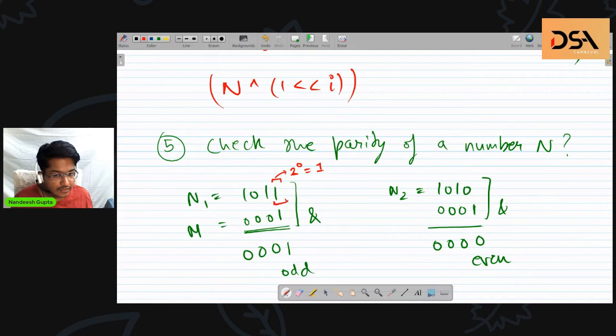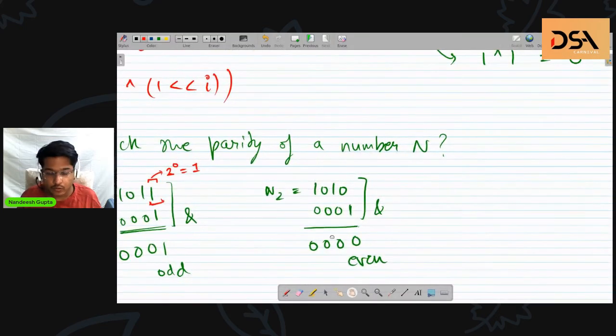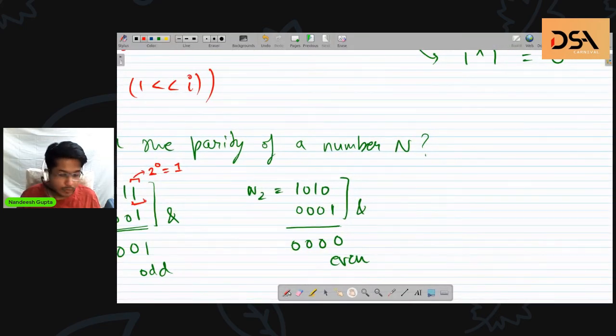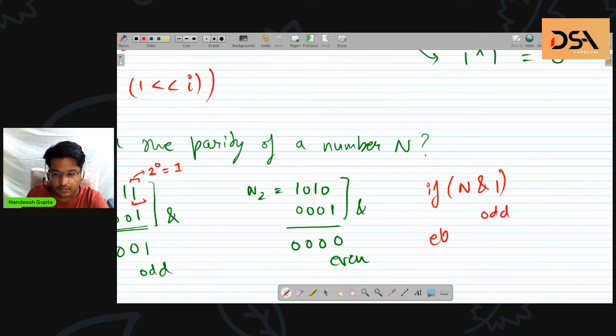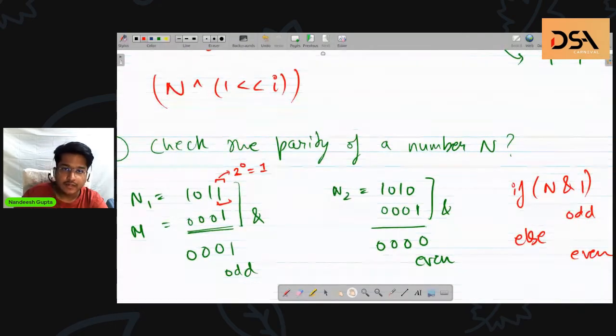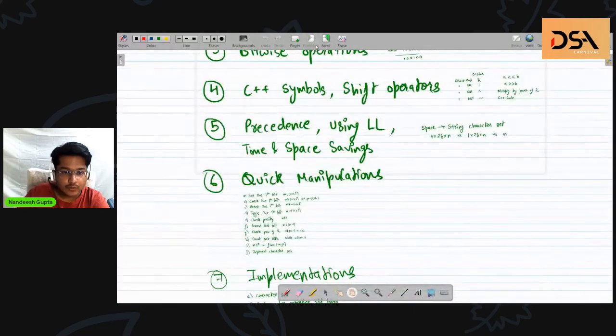The only bit that makes a number odd is the 0th bit. So in your C++ code, in your contests or competitions, if you want to quickly check if a number is odd, you can just say if n and 1, then the number is odd, else the number is even. That's all. So this is about checking the parity. If anyone has a doubt till here, they can interrupt me, else we'll move on.